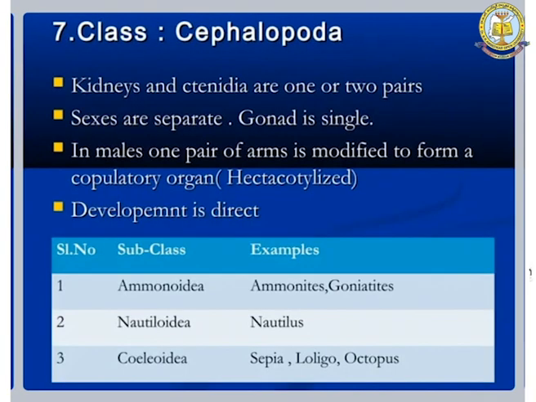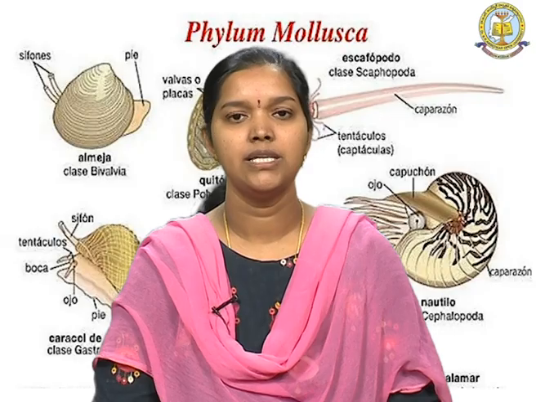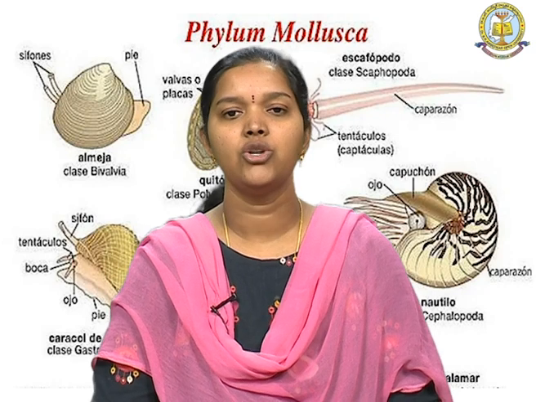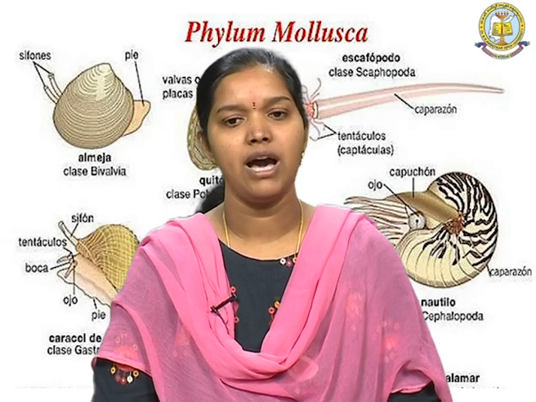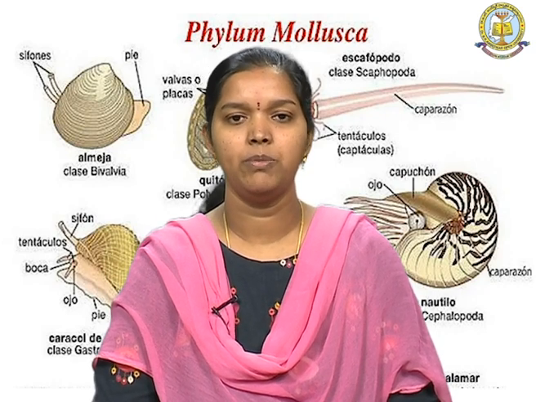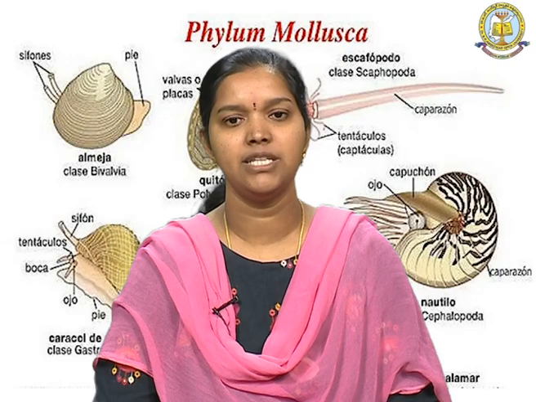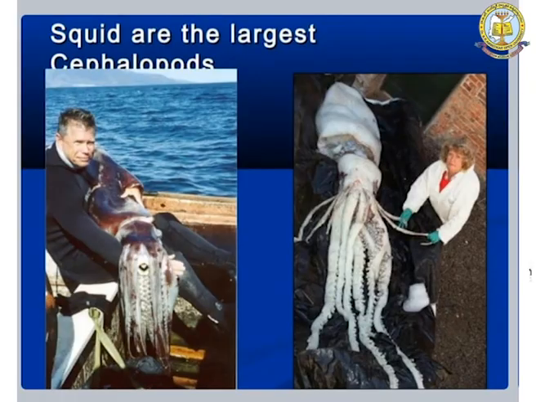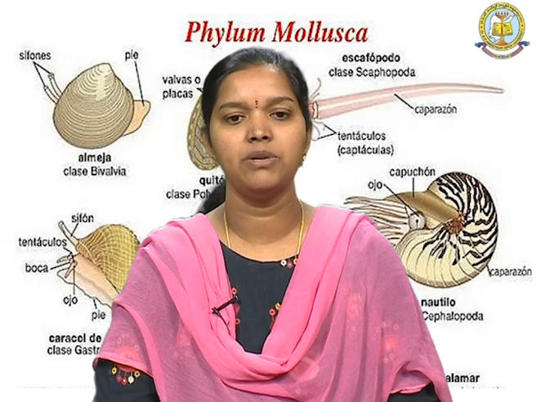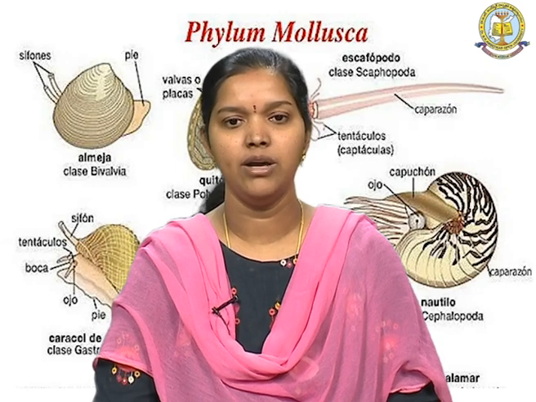Kidneys are present in pairs, the sexes are separate, and the gonad is single. In males one pair of arms is modified into copulatory organs, and the development is direct. There are three subclasses in this class. They are huge; you can see that they are almost as big as human beings. Squids and octopus come under the Cephalopoda.